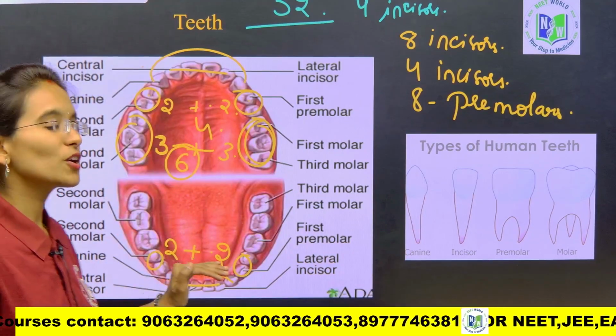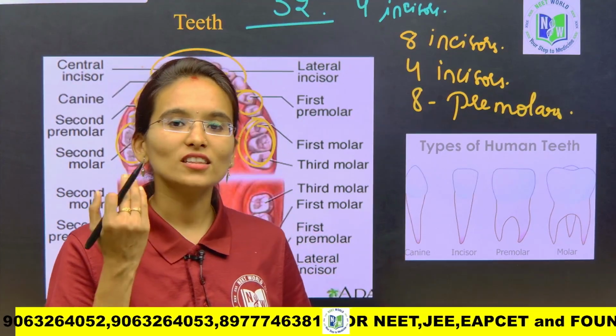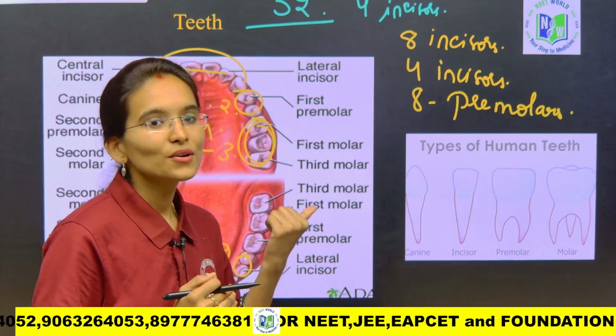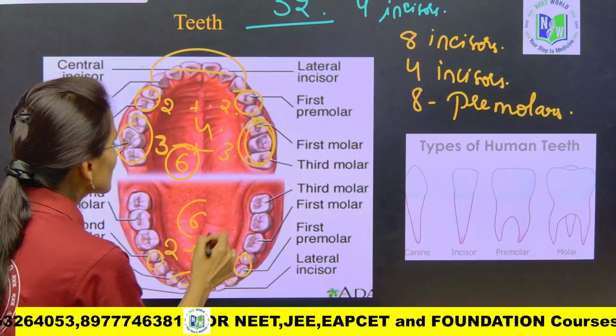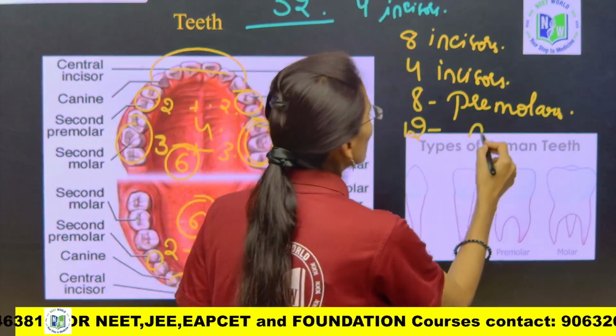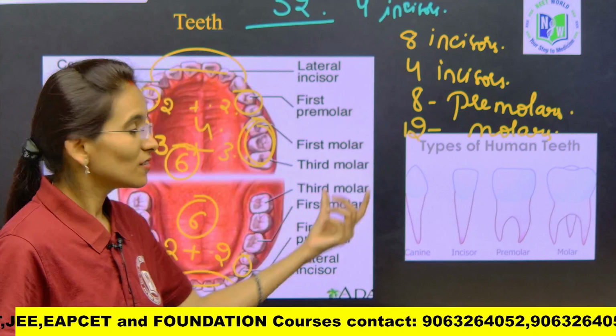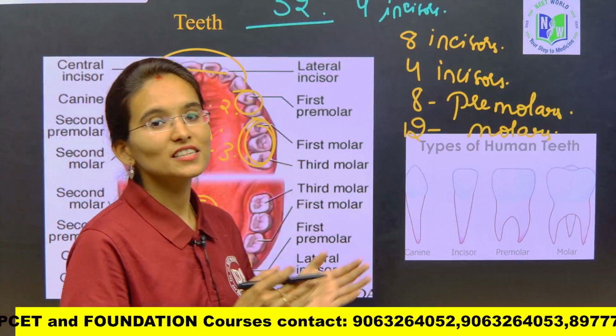So the same will be on the lower jaw. On the lower jaw also we can find 3 molars on the left side and 3 molars on the right side. So now 6 plus 6, 12. So 12 will be the molars, right, my dear students. So can you find this, and are you clear with this particular concept?